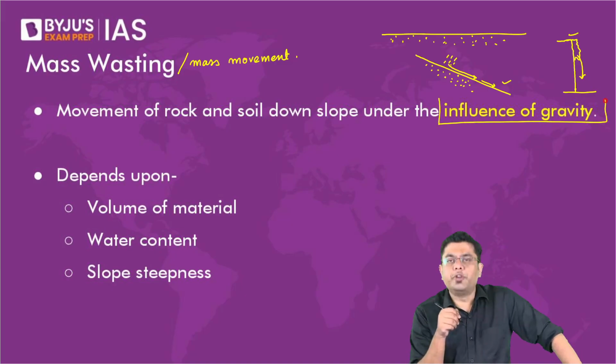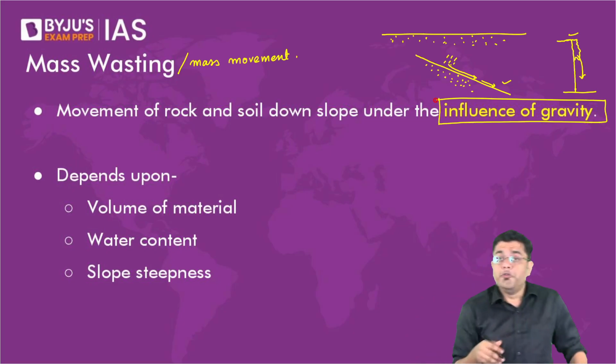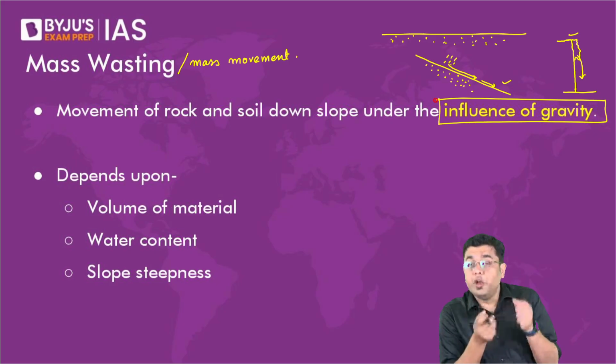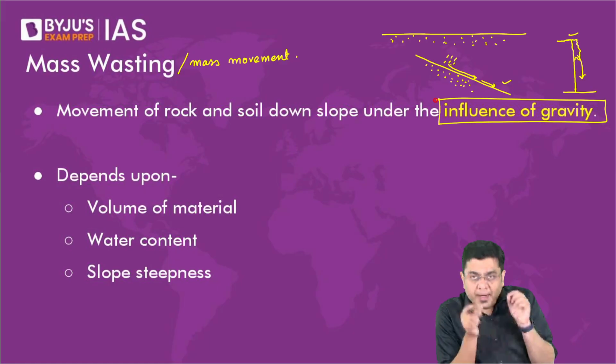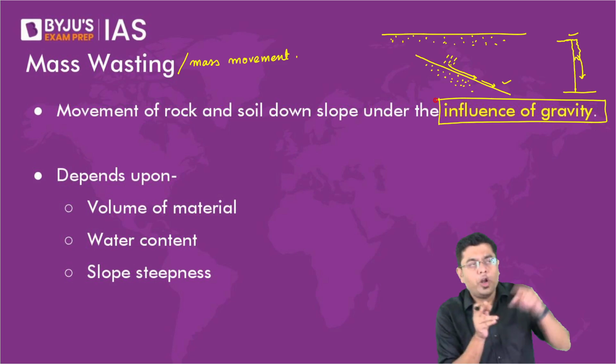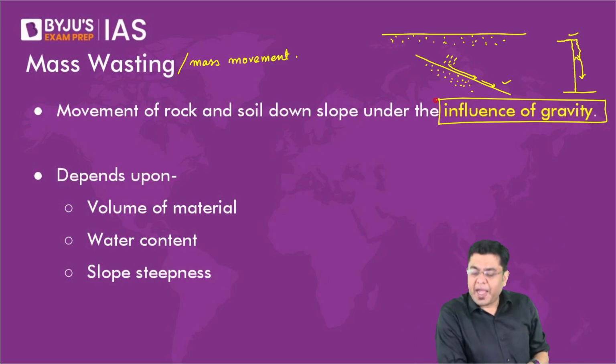That influence of gravity is very significant, very important. So when you have a large scale movement of rocks, loose materials, soil particles, etc., under the influence of gravity, large scale movement, not that one rock simply comes down rolling, that is what is referred to as mass movement or mass wasting.